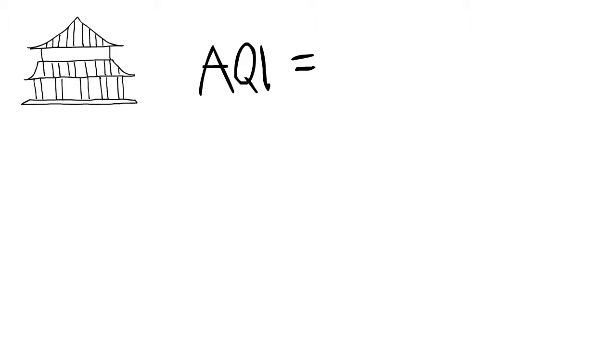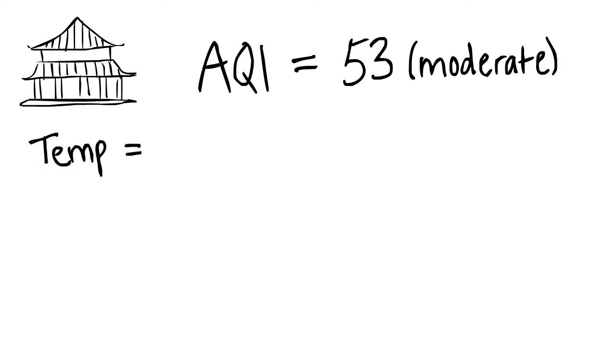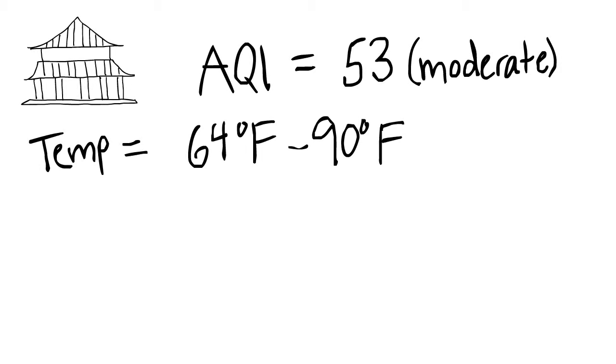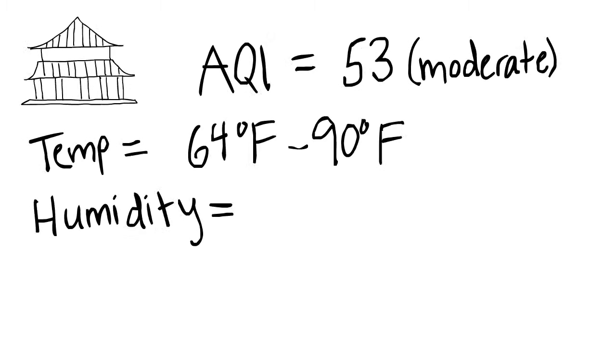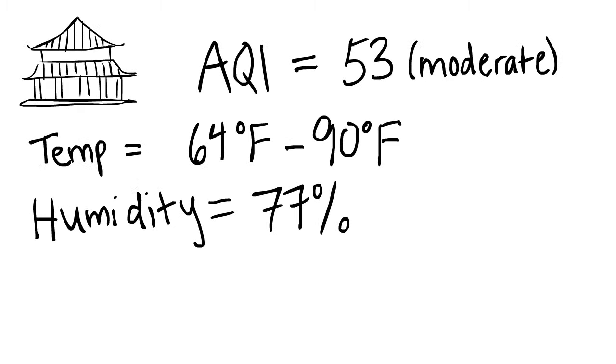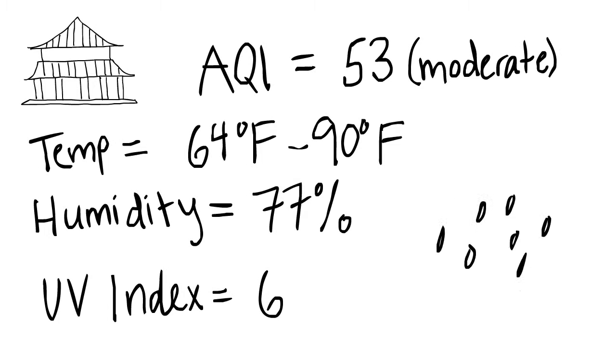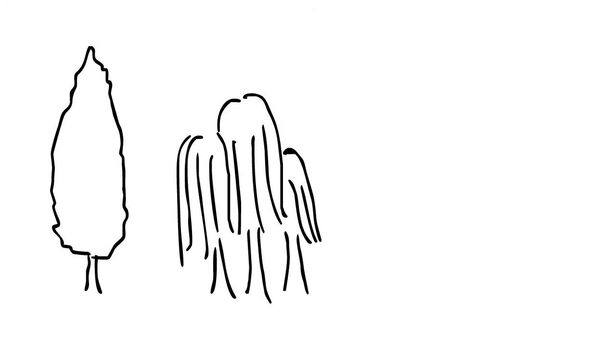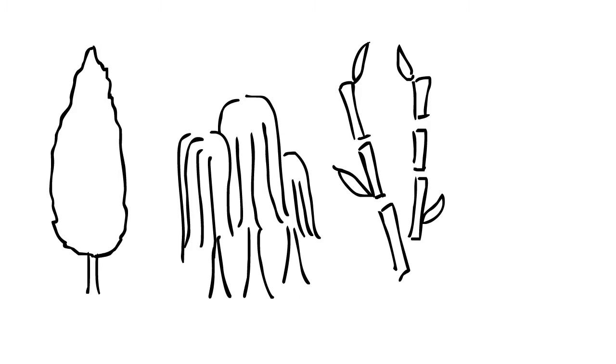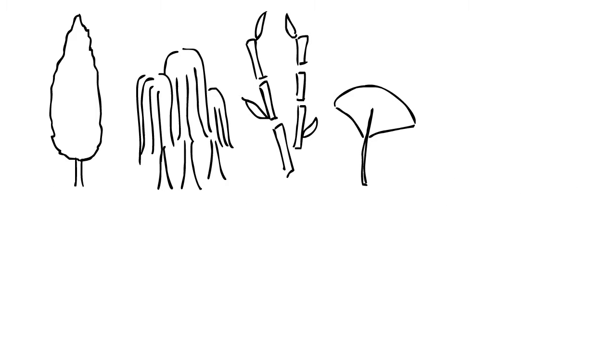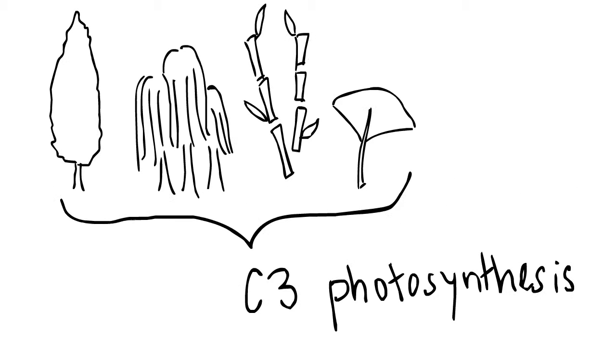Beijing's average AQI for August was 53. Its temperature ranged from 64 degrees Fahrenheit to 90 degrees Fahrenheit. Its average monthly humidity was 77%, its average UV index was 6, and it has an average yearly precipitation of 22.7 inches. The most common plants found in Beijing were the poplar tree, the weeping willow, bamboo, and the ginkgo tree. All 4 of these plants utilize the C3 photosynthetic pathway.